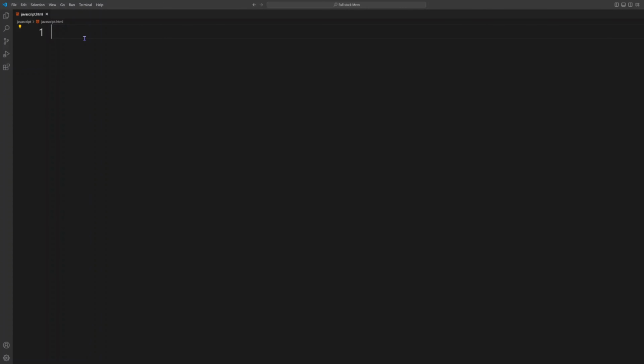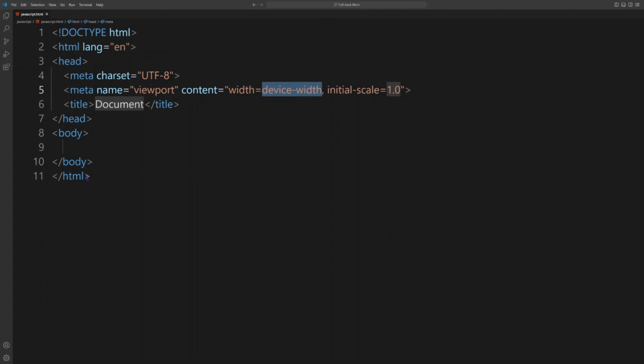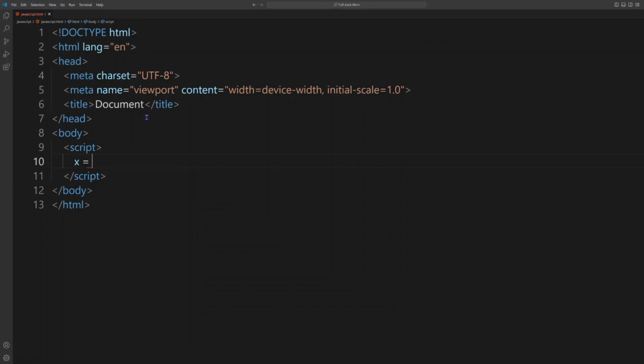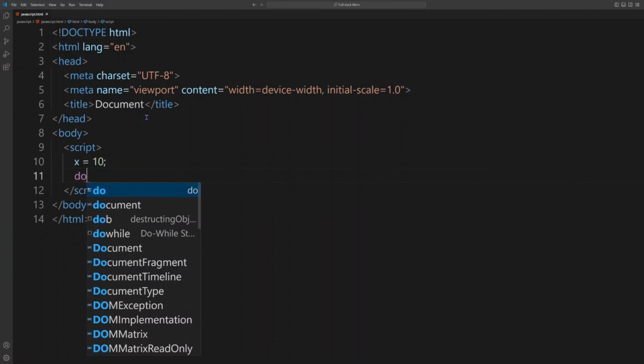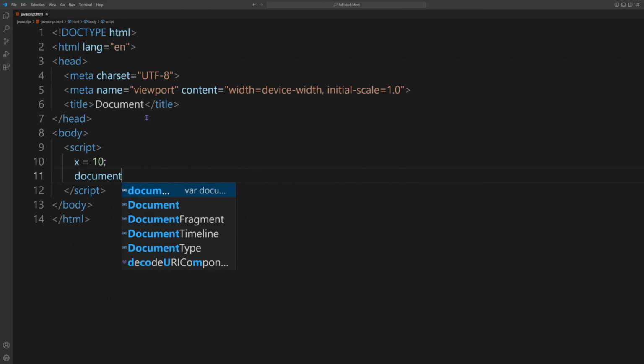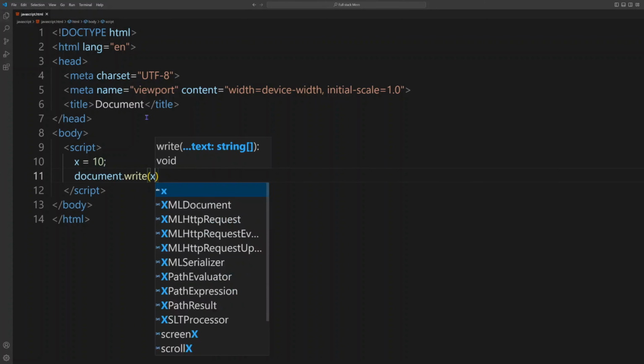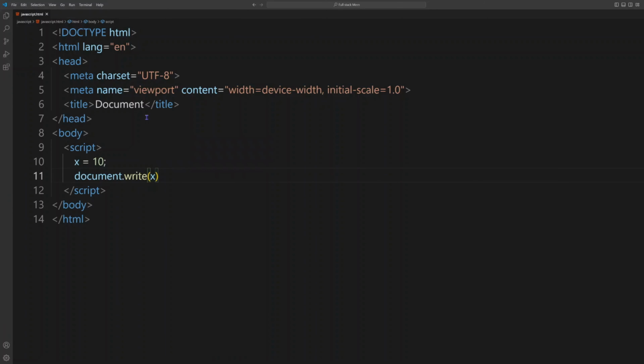Let's take a basic HTML structure and you simply can write script, x equals to 10, and we can simply write document.write(x). Will this program work?